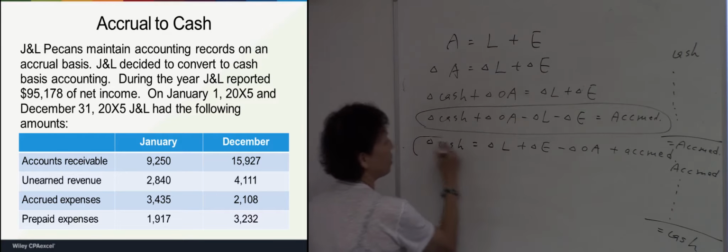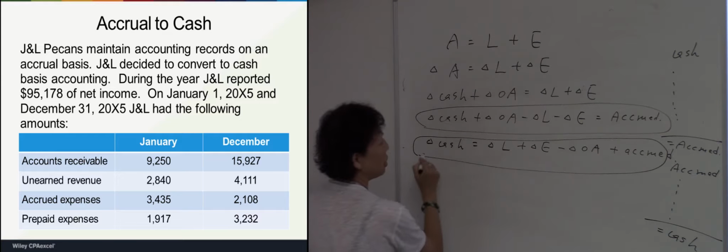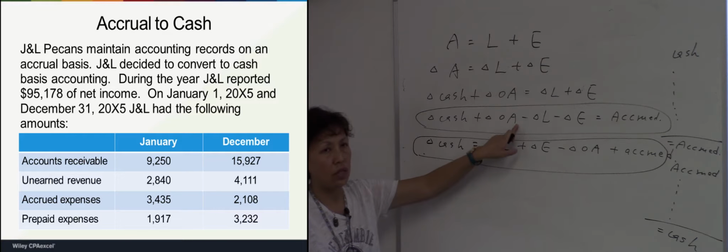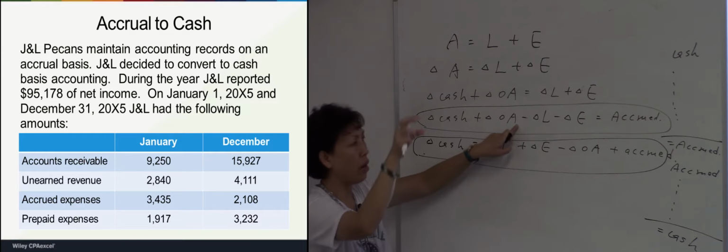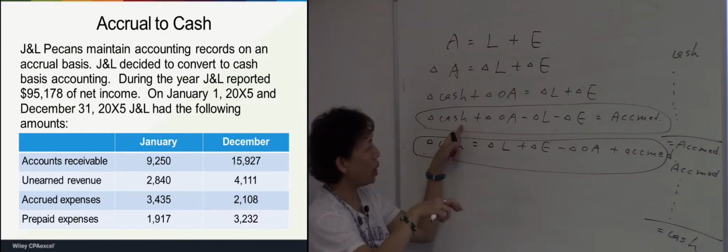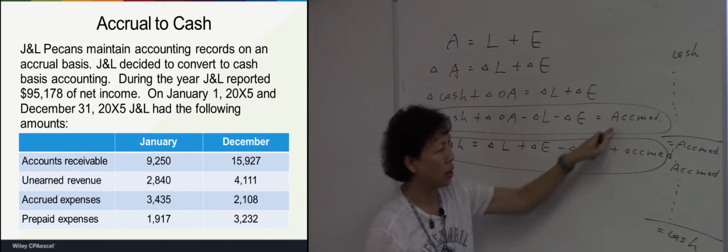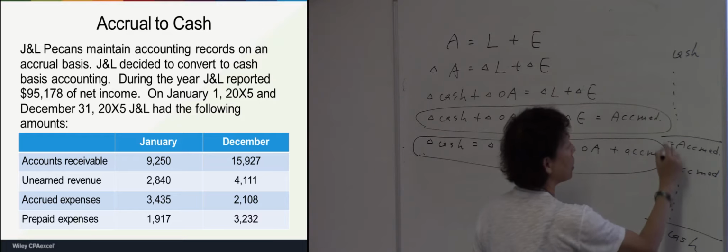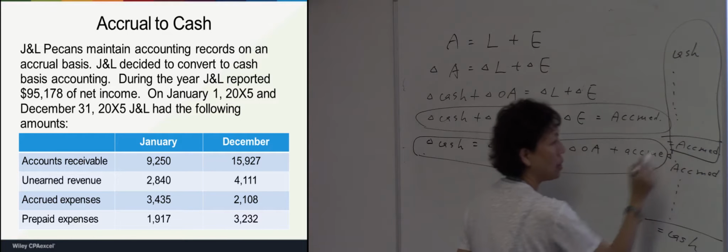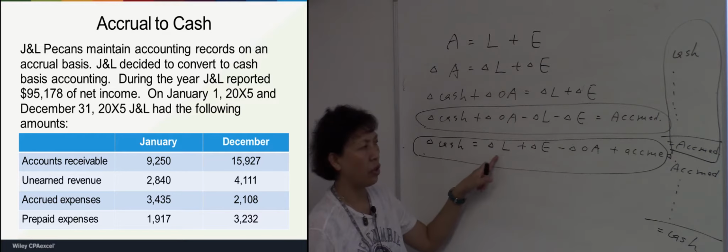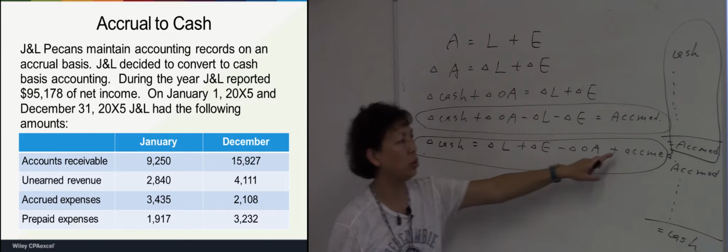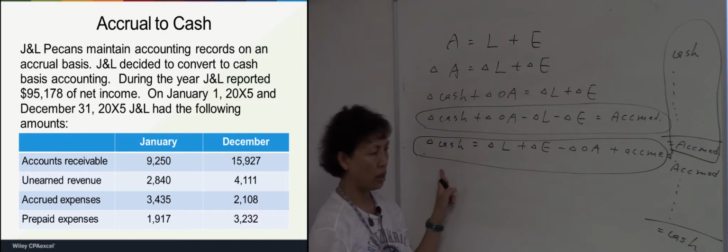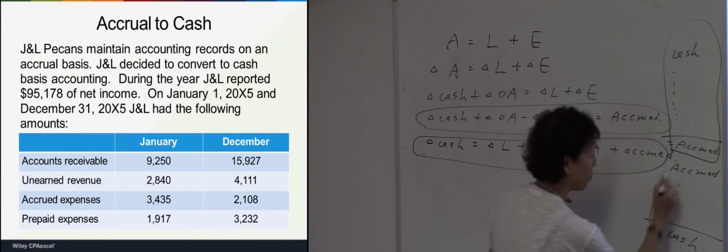So this equation is for you to convert cash amount to accrued amount. So this is the calculation process. This equation is for you to convert accrued amount to cash amount. So this is the calculation.